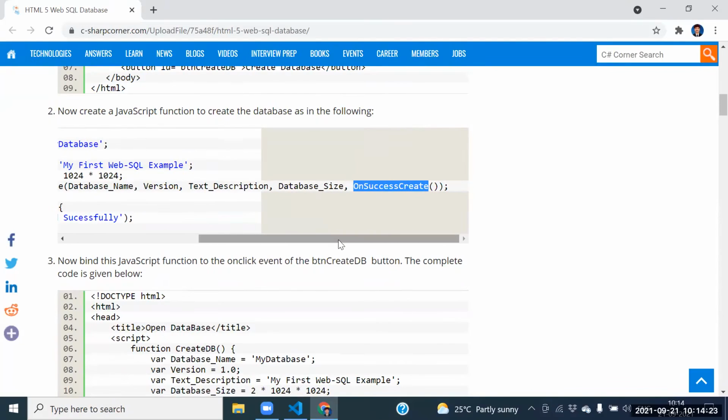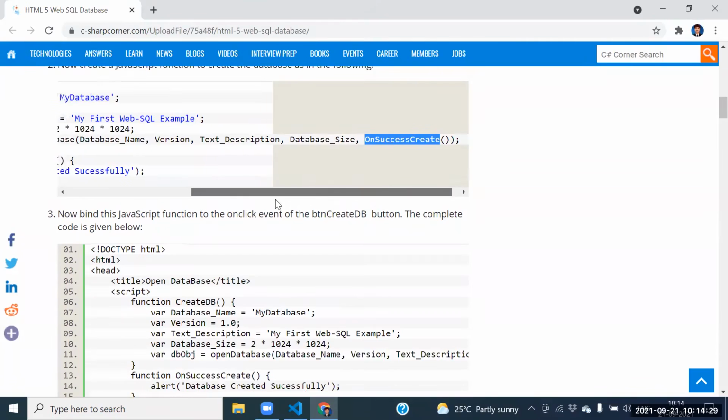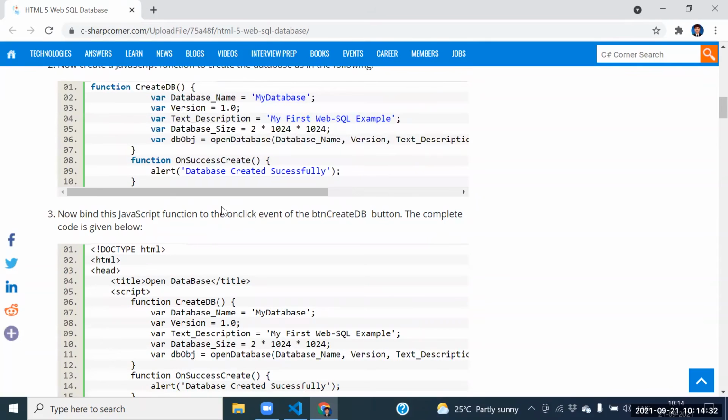Next one, guys, one more point. If a database opens successfully, which function will execute? If a database opens successfully, automatically the on success create function will be executed.